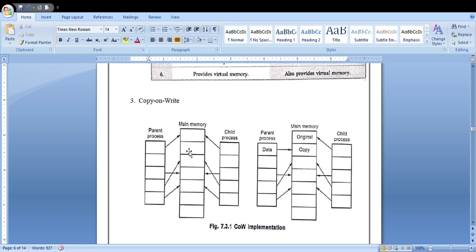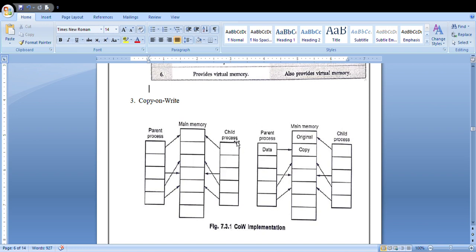What happens is, instead of copying all the contents of the parent process, using a fork system call, the child process will just copy the page table of the parent process, and the child process also points to the same pages.